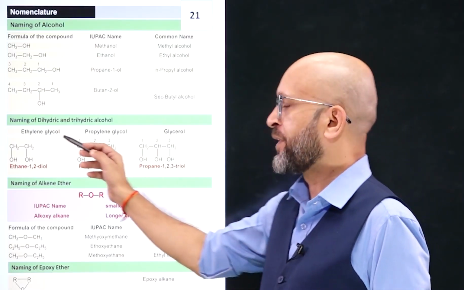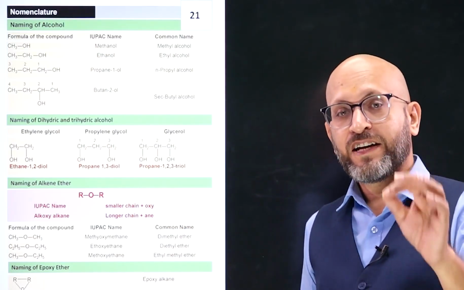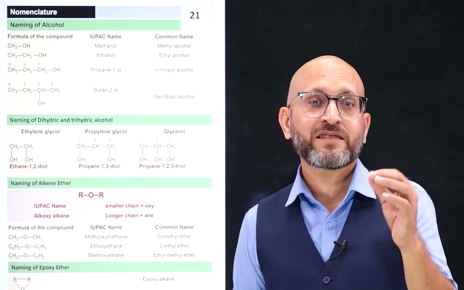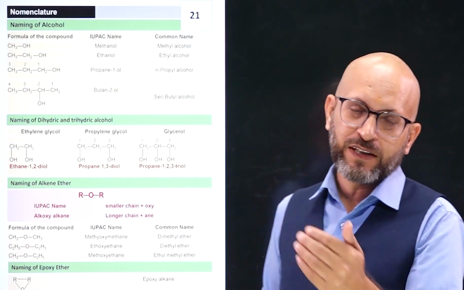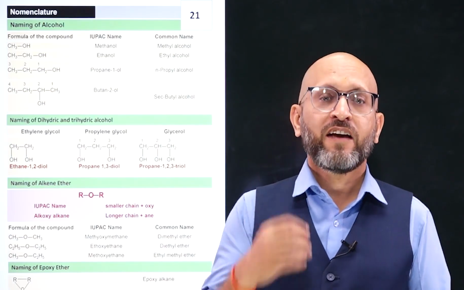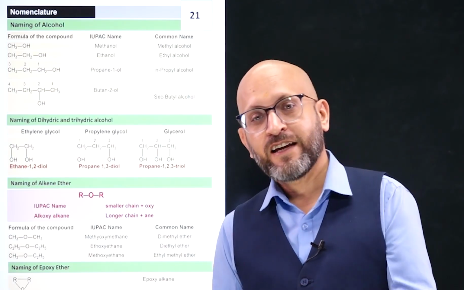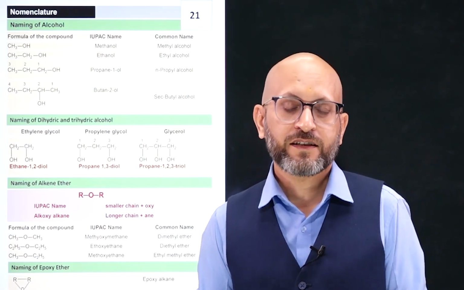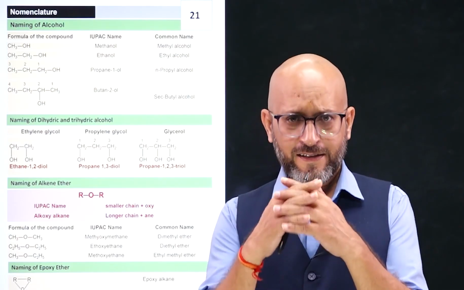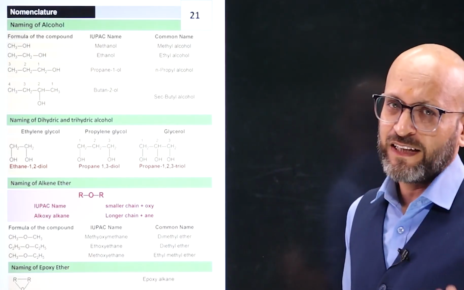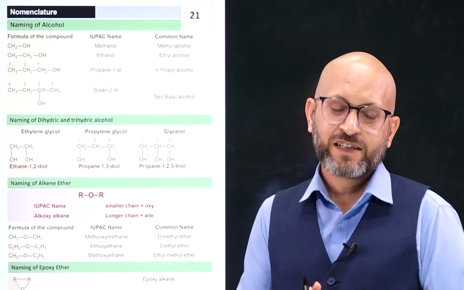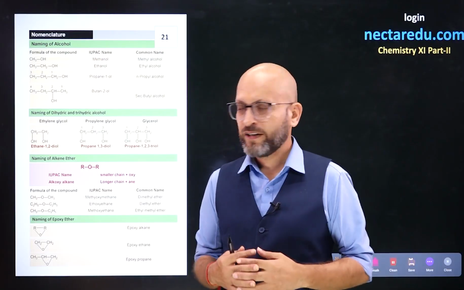Next we have alcohols where 2 OH groups are present, which are called glycols. The common name is glycol. If 2 carbons are present, we will say ethylene glycol. If 3 carbons are present, we will say propylene glycol, and if 3 consecutive OH groups are there, we will say it is glycerol. For 2 OH you will say diol, for 3 OH you will say triol, and that is how it is.